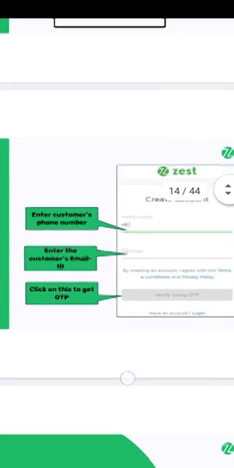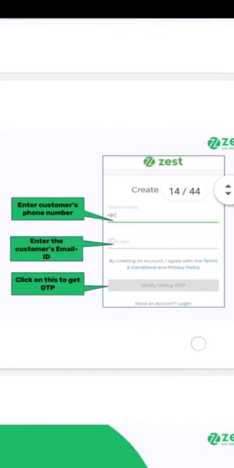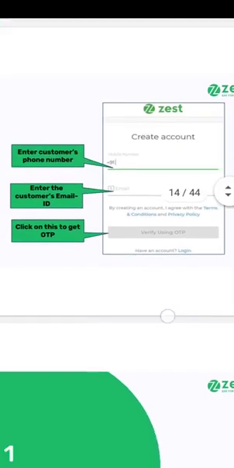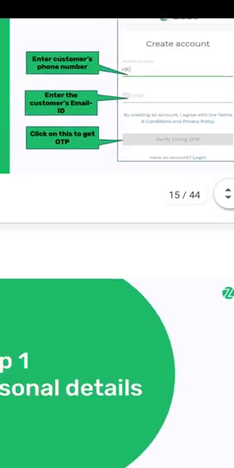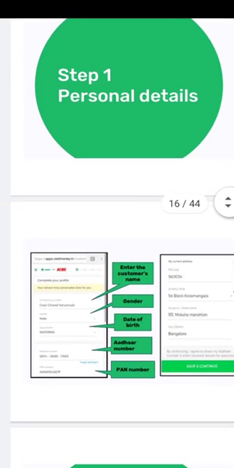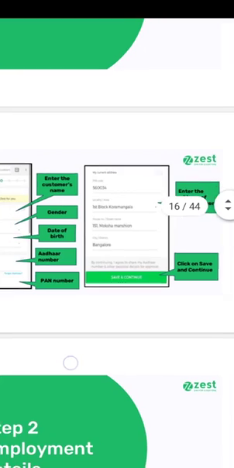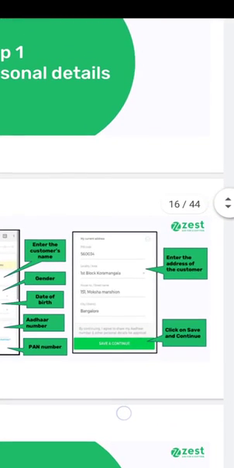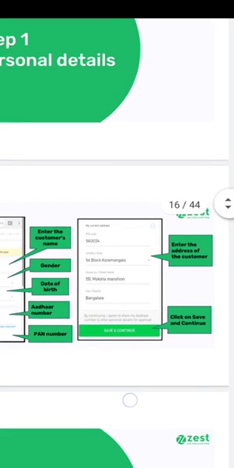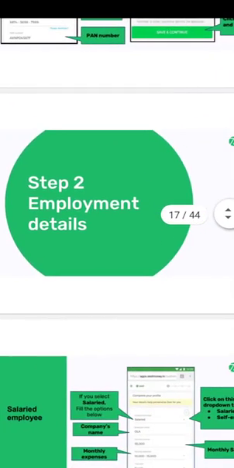For that you have to enter the customer's phone number, enter the customer email ID, and click to get an OTP. You will get the OTP on your mobile number or in your email. Then you have to fill up the personal details: customer's name, gender, date of birth, Aadhaar number, PAN number, and then enter the address of the customer. Click on save and continue.